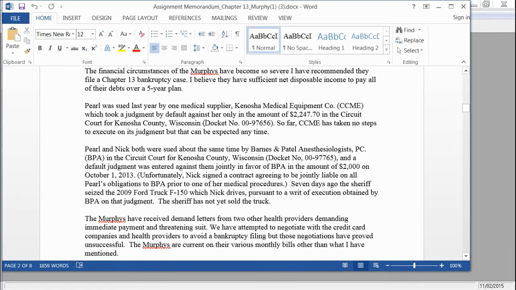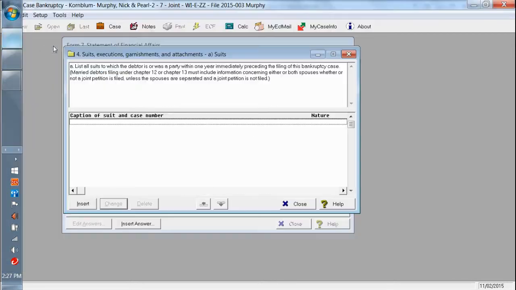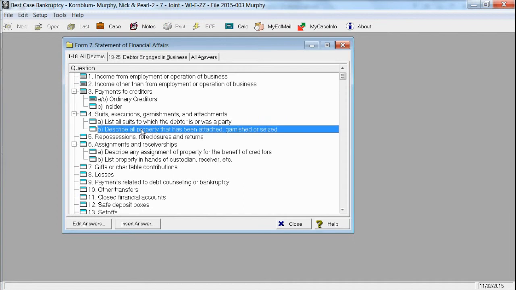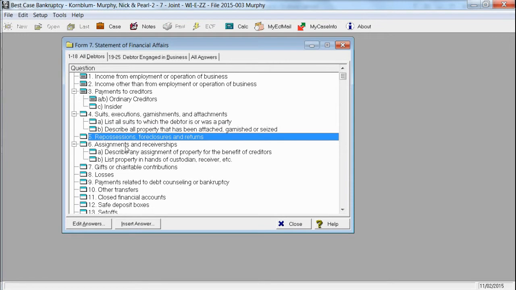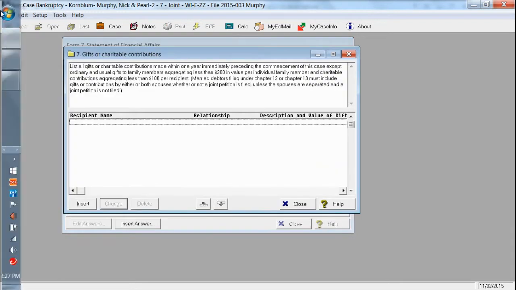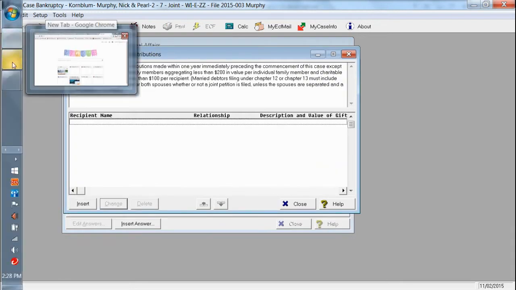So there are judgments, but there's no current suits. But you would put any lawsuits in there. If they have had any property that was attached, garnished, or seized, you would put there. Repossessions, foreclosures, and returns, assignments, and receiverships. If they give charitable contributions in a recurring fashion, you would want to put that there.